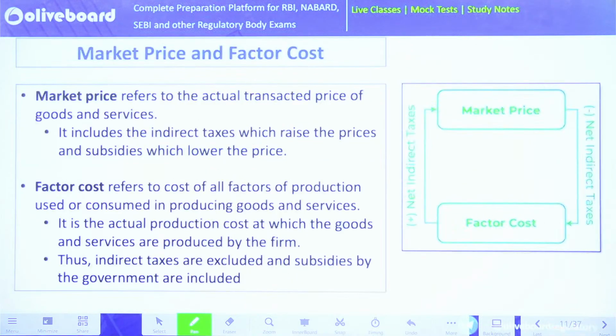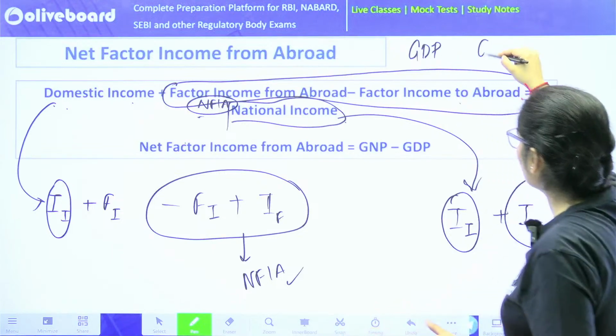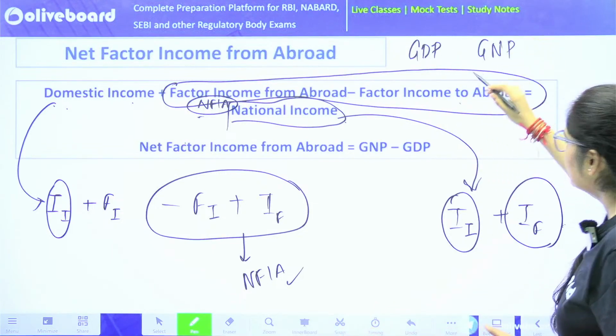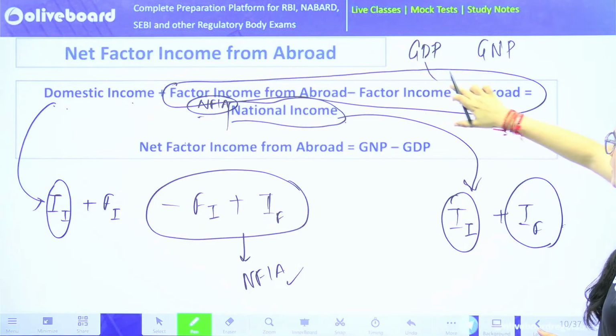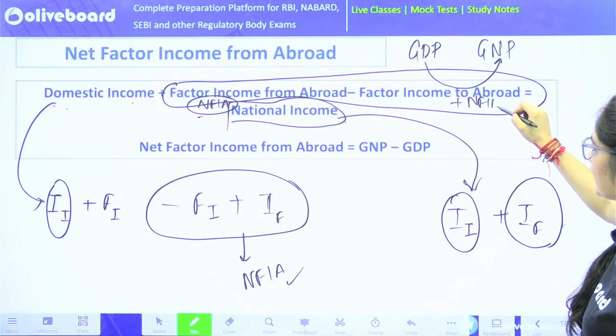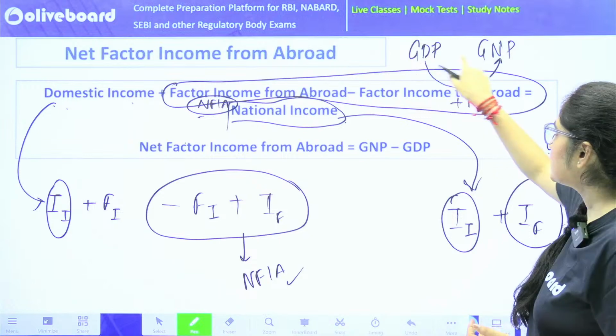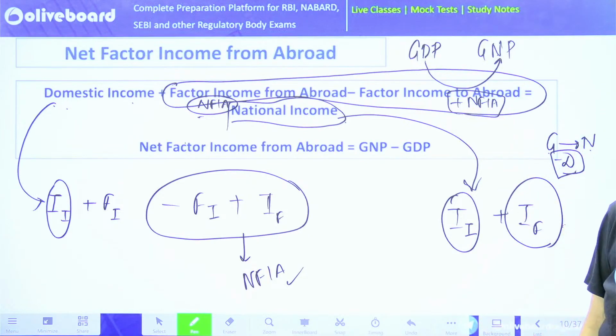Next. Now with this, one thing is clear. You might be thorough with this: when I have to go from GDP to GNP, from domestic to national, I have to add NFIA. And when I have to go from gross to net, I have to subtract depreciation, as simple as that. So up till now, what we have read is two things. Going from gross to net, we subtract depreciation. Going from domestic to national, we add net factor income from abroad.